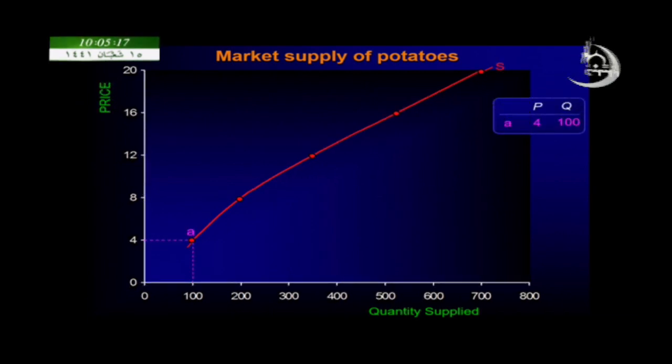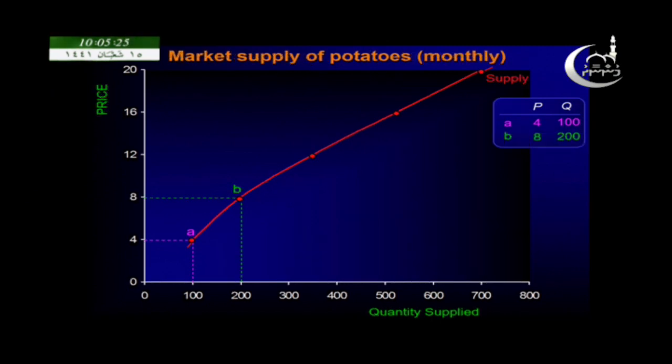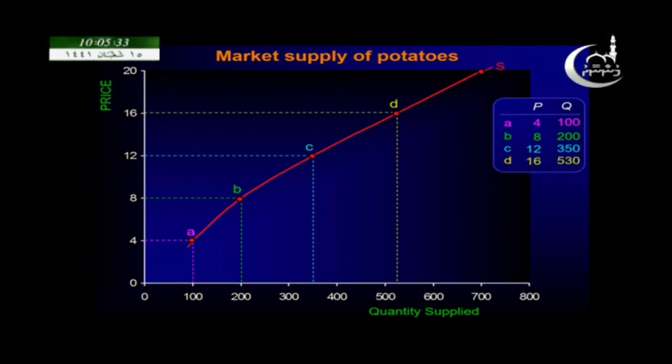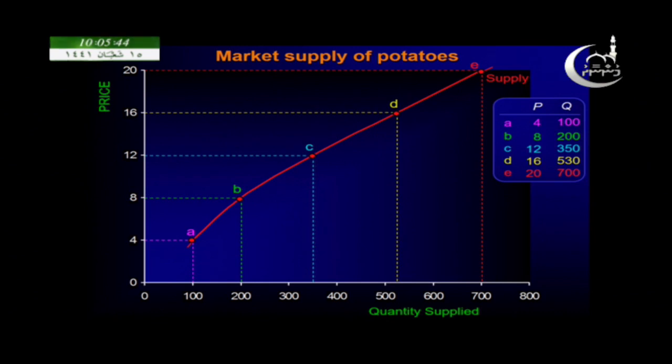See, when we mark these points, when the price is 4, the quantity supplied is 100, and the price increases to 8, the quantity supplied increases to 200, at price 12 the quantity supplied is 350, and the price goes up to 16, the quantity supplied increases to 530, and finally when the price is 20, the quantity supplied is 700. So here we just plotted the supply schedule on a graph. So, this is called the supply curve.